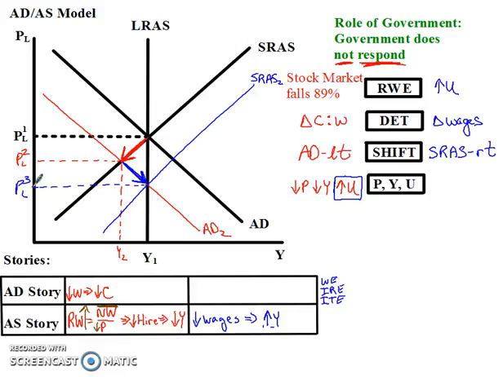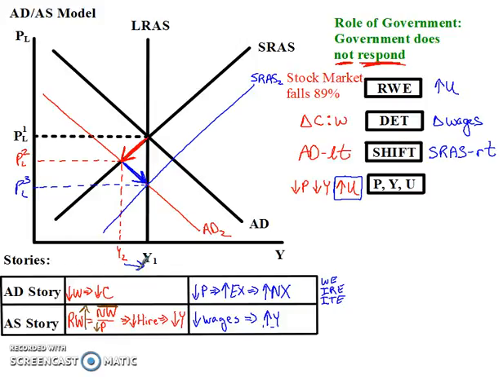And as prices go down in the United States, that's going to cause people in foreign countries to buy more of our goods, so that our exports will rise, and that causes our net exports to rise, and that is a movement along the aggregate demand curve. Spending is going to go up, and so when the spending goes up, that's going to cause the gross domestic product to go back up.